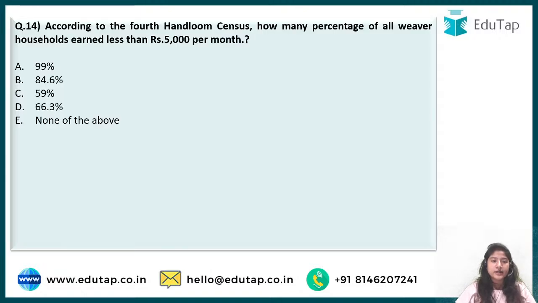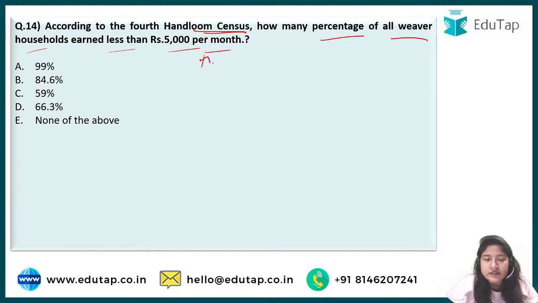Next comes question number 14. According to the fourth handloom census, one question of the handloom census has come in phase 1 as well. So we'll cover two to three questions from this also, so that if it comes in phase 2, we have a fair idea, right? According to the fourth handloom census, what percentage of all weaver households earn less than 5,000 per month? Whoever the weavers are who are involved in the handloom census, you have to tell me the percentage who earn less than 5,000 per month.